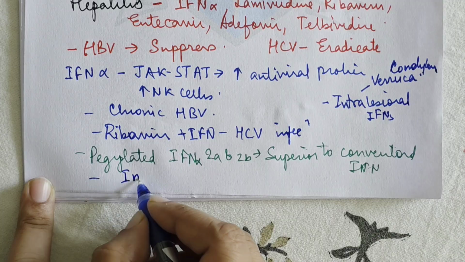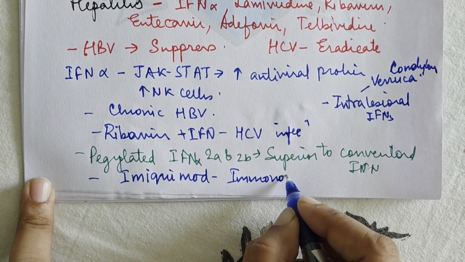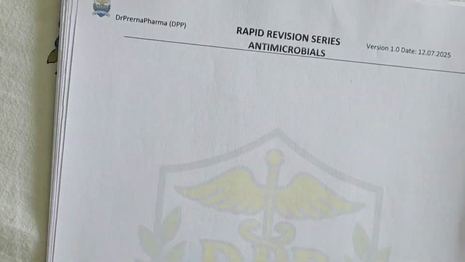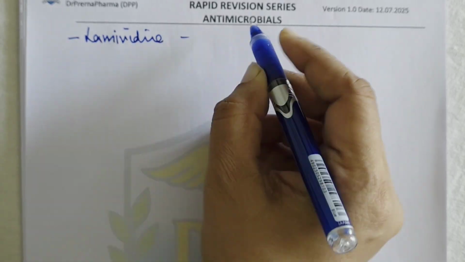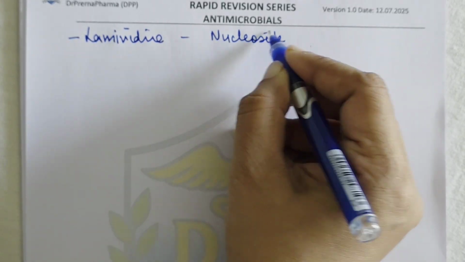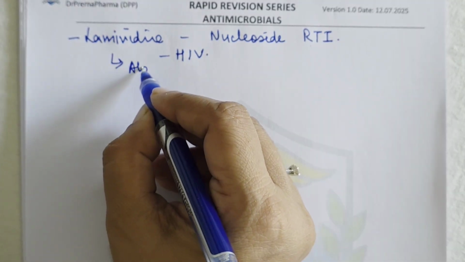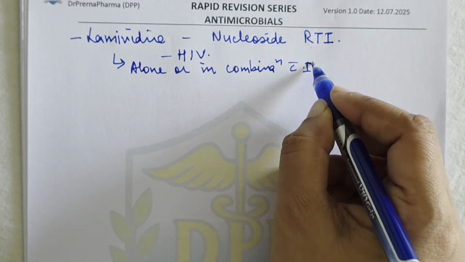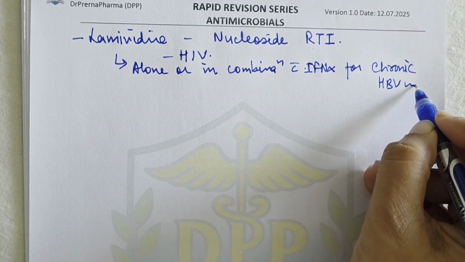There's another drug called imiquimod. This is an immunomodulator, and this drug is also found to be effective in HBV infections. Then other drugs that are used in HBV and HCV, one is lamivudine. Now lamivudine is basically a nucleoside reverse transcriptase inhibitor. This is mainly used in the treatment of HIV, and it can be used alone or in combination with interferon alpha for chronic HBV infection also, right?